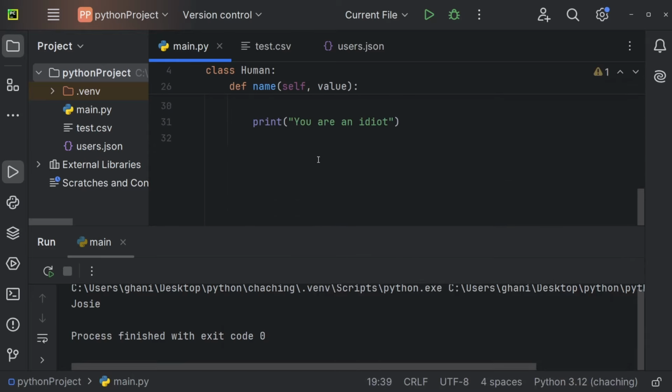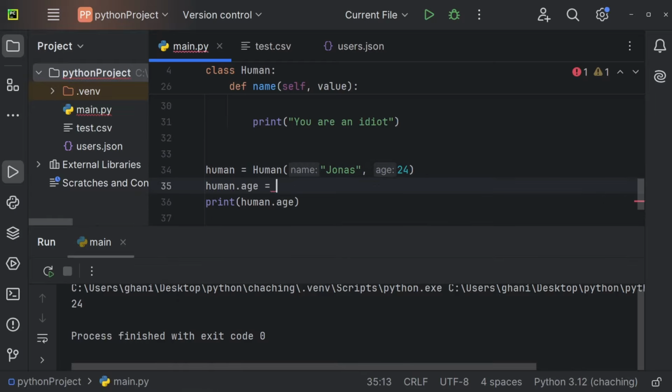And now let's also try to access the age getter. So let's create a new human. So human is going to be equal to Human("Jonas", 24). And now let me just access the getter and the setter. So print human.age. And let's test this. We're getting 24.